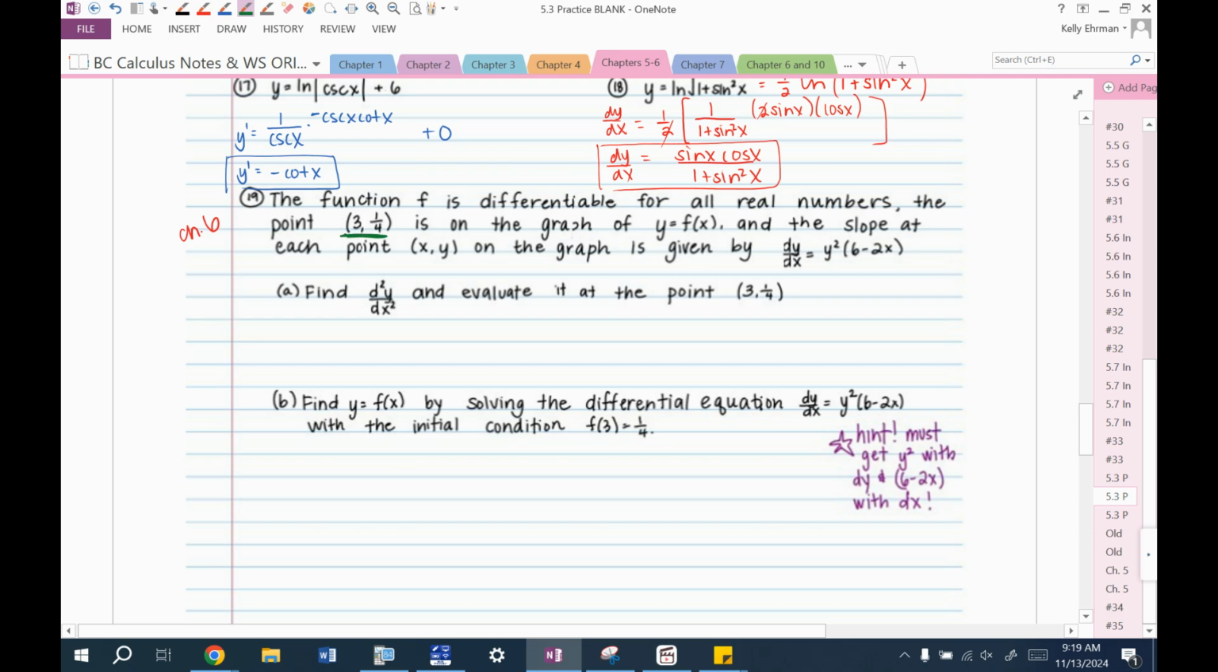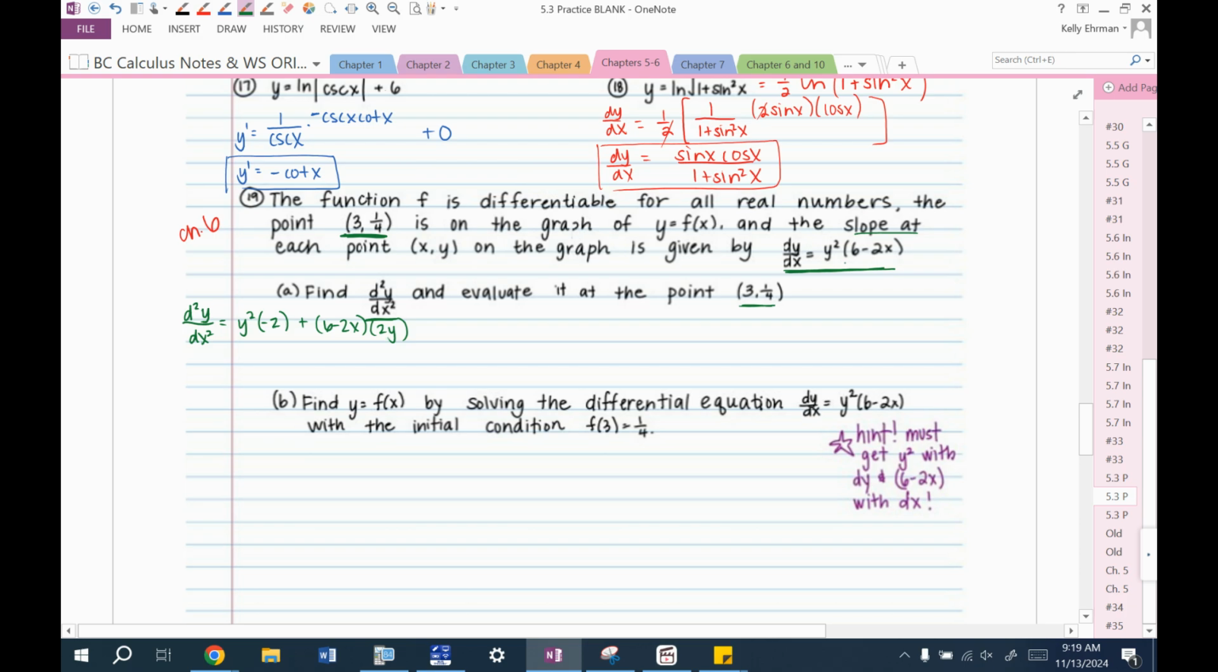The point (3, 1/4) is on the graph, and the slope at each point on the graph is given by dy/dx. Find the second derivative. We've already done that before, and evaluate it at this point. To find the second derivative, you're taking the derivative of the first derivative. That's the second derivative. And then I need to do product rule here. So the derivative would be first times derivative of the second plus second times derivative of the first.